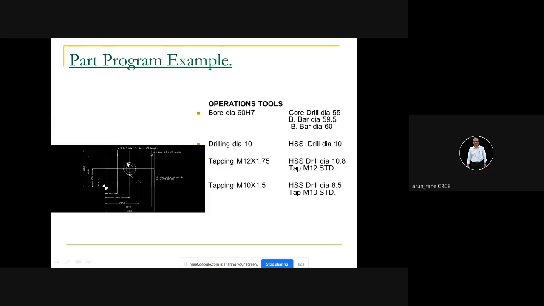Then you have four holes here. Four holes on a PCD of 100, and the size of the hole is, I think, M10 by 20. So this you have to do, that is drilling and tapping, and then again you have to drill two holes. All right, this here. So first we will plan the operations.